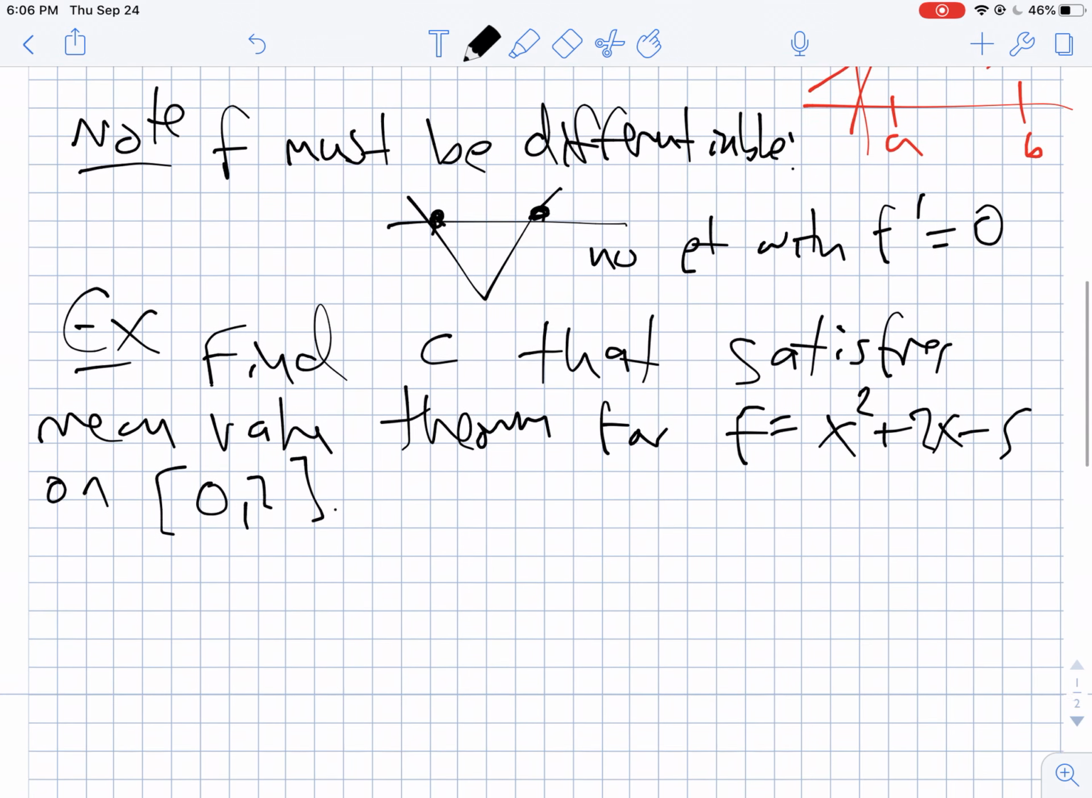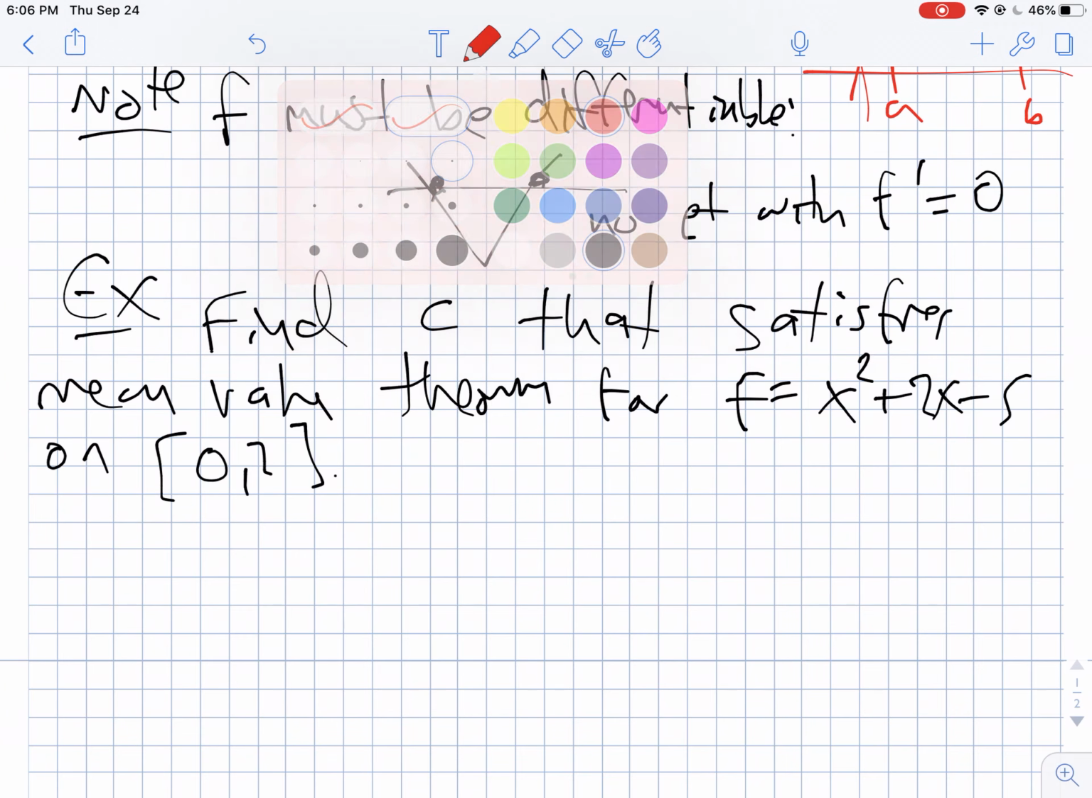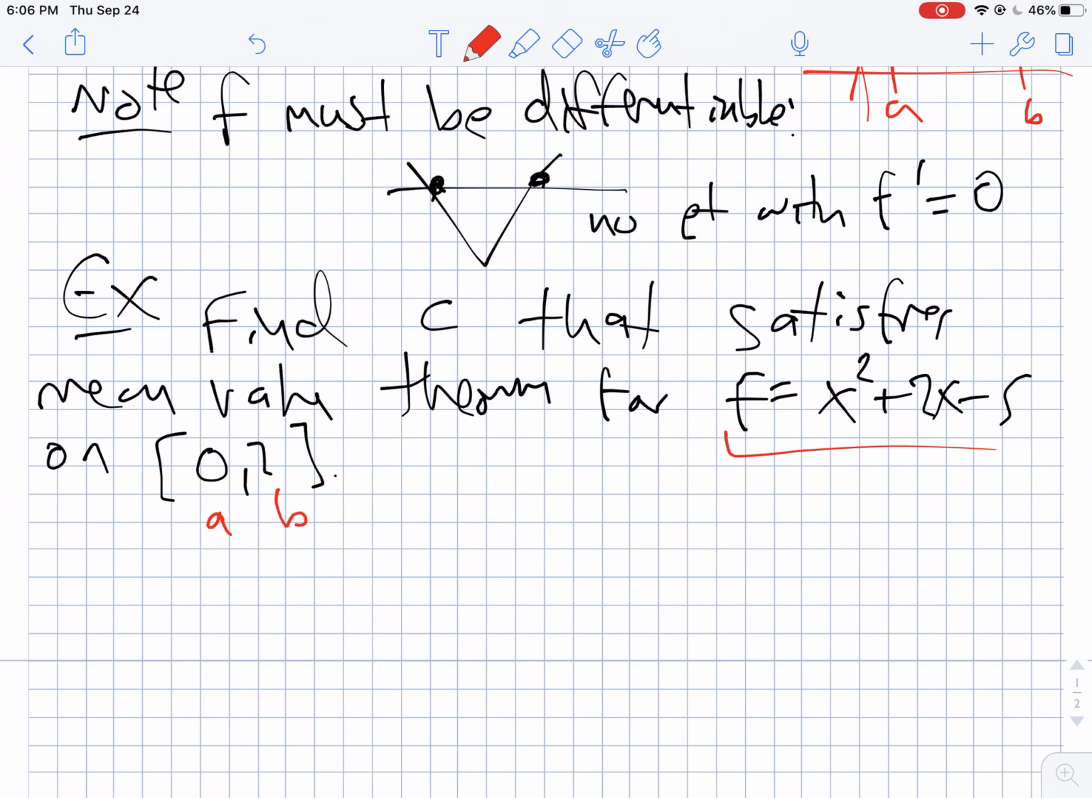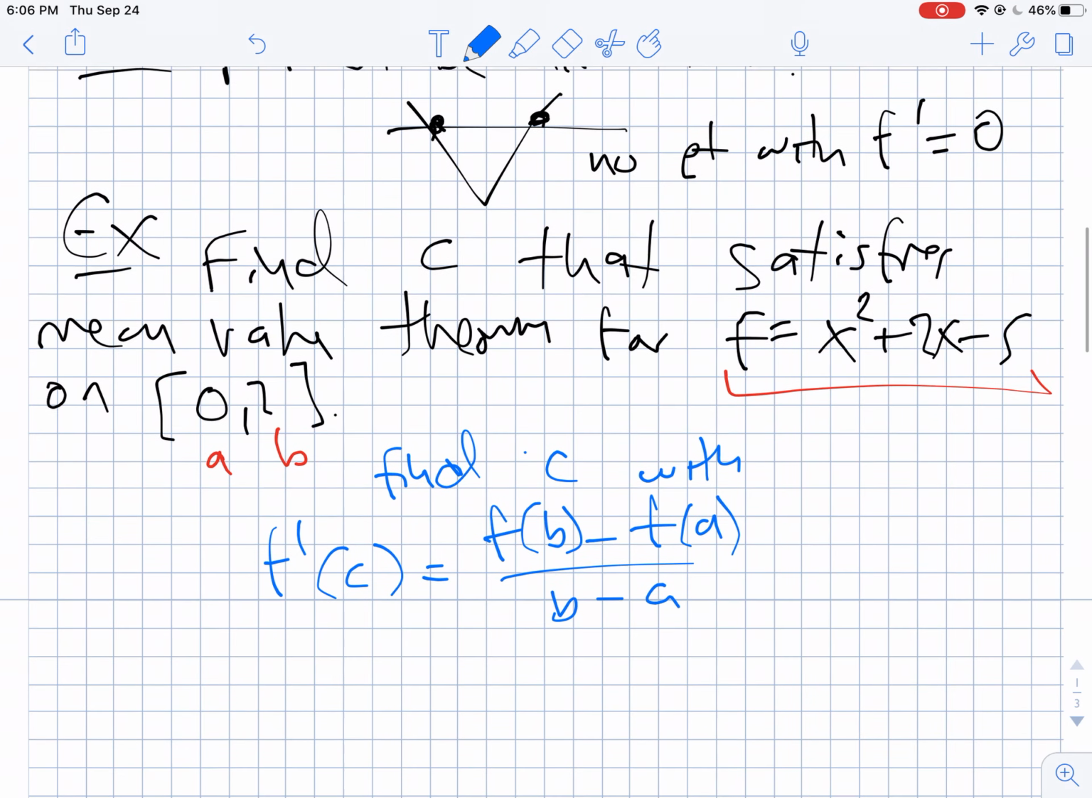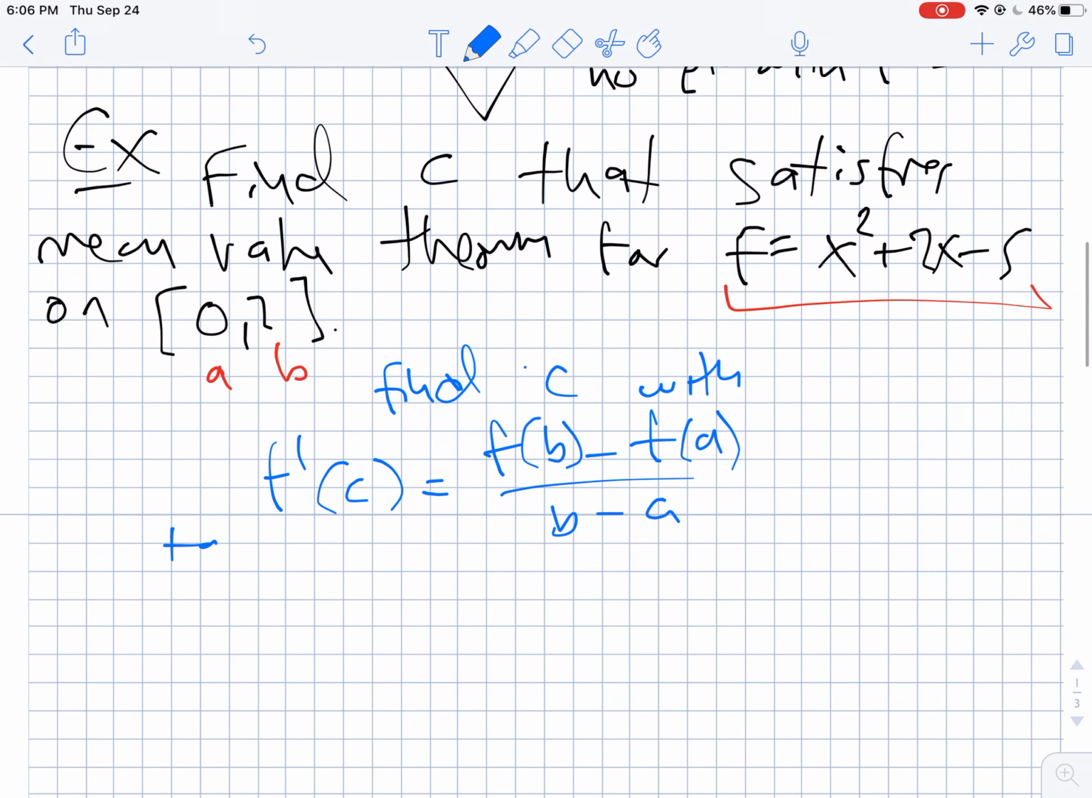Okay, so when they give you this problem, obviously this is my a and this is my b and here's my function. What they're telling us is we're trying to find the value of c with f prime of c equaling f of b minus f of a over b minus a. So what you're going to need to do is take the derivative and set it equal to this average rate.